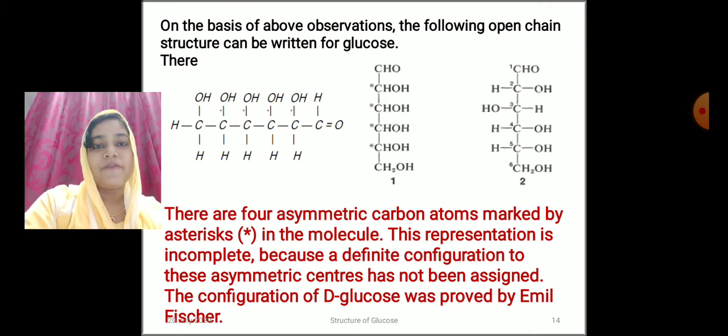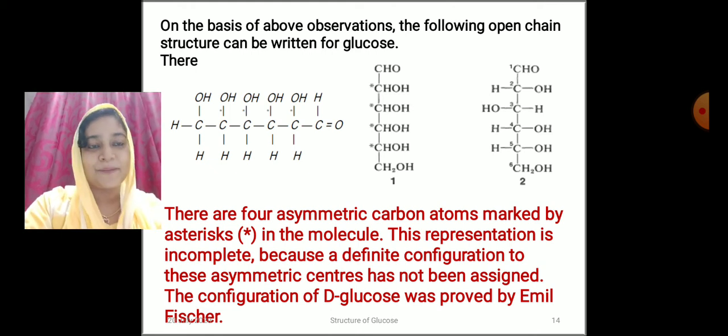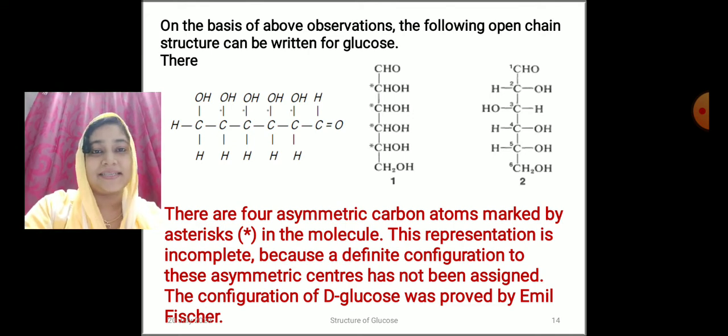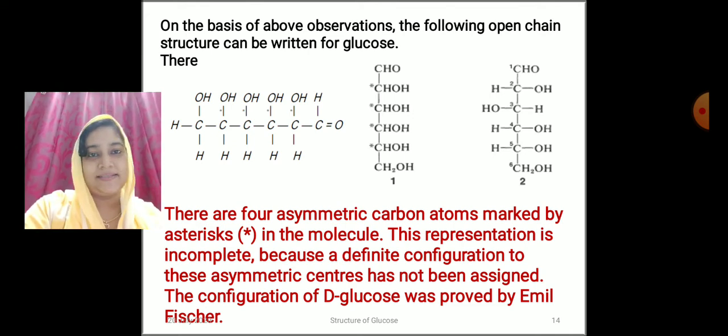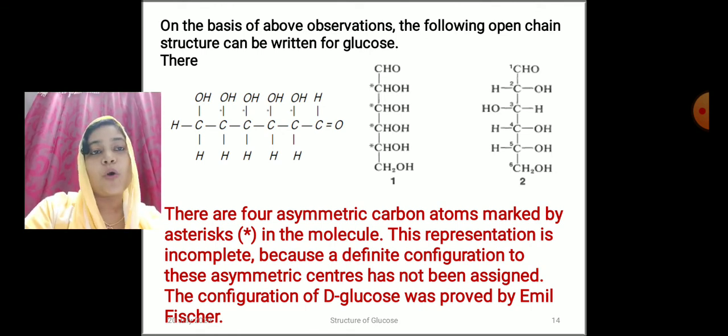And so we get a structure of glucose like this: CHO, CHOH, CHOH, CHOH, CHOH, CH2OH. By analyzing all these points we have discussed, we can write the structure of glucose as depicted as structure 1. So we can say there are 4 asymmetric carbon atoms in structure 1.